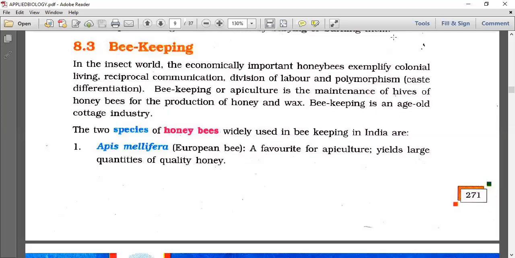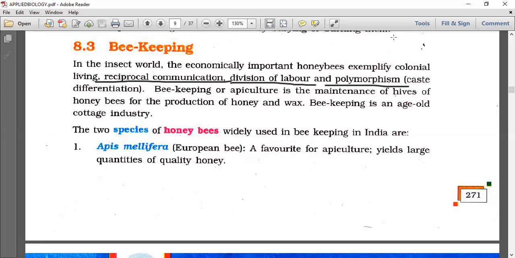Let's start. Beekeeping. In the insect world, the economically important honeybees exemplify colonial living and reciprocal communication. They are famous for living in colonies and for reciprocal communication by the wriggling dance, the waggle dance, likewise division of labor and polymorphism, that is, caste differentiation. They are famous for that.